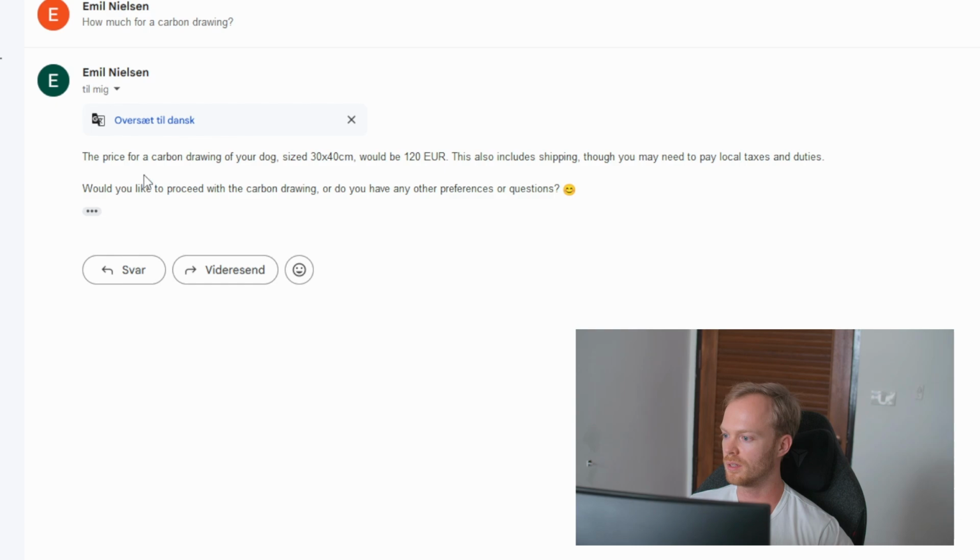And here we got the reply. So you can see here that it actually did calculate the price. The price for a carbon drawing of your dog, size 30 times 40 centimeters, would be 120 euro. So it remembers the data. So in this case, all right, I can make my decision now.